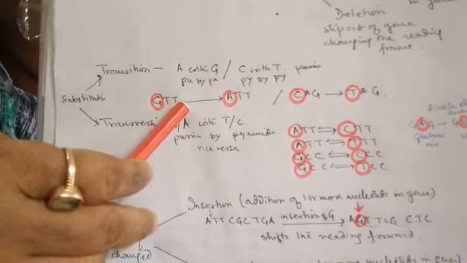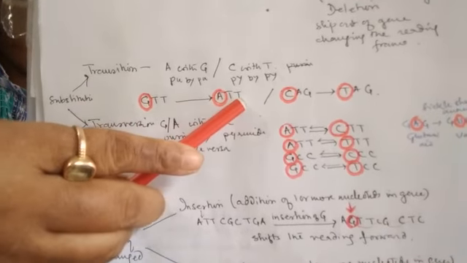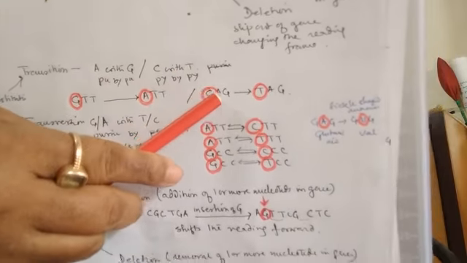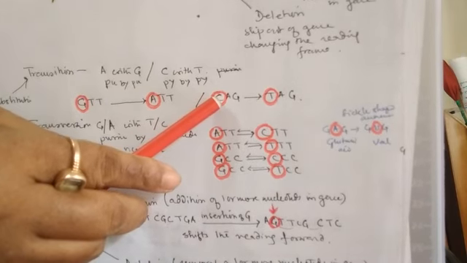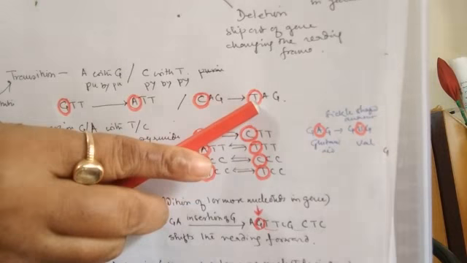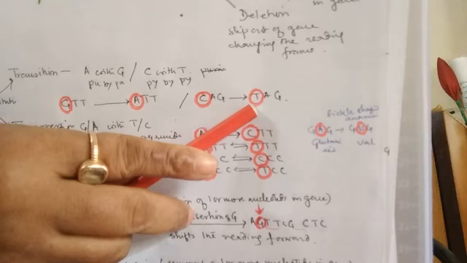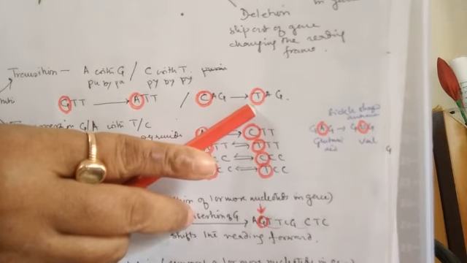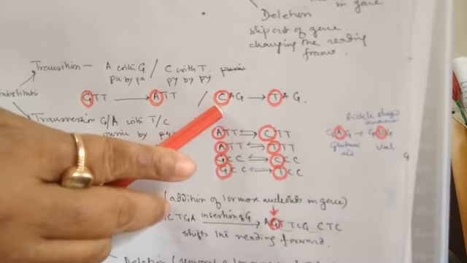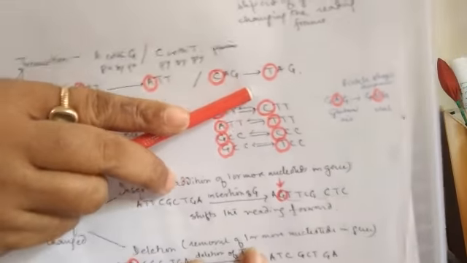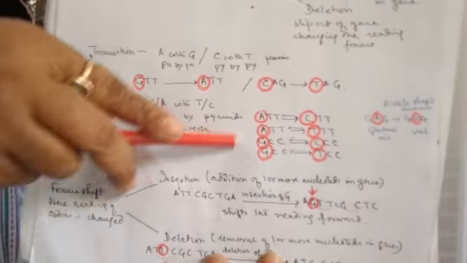So GTT is now ATT. Or you can see here, a pyrimidine is substituted by a pyrimidine only, like cytosine is substituted by thymine. So a pyrimidine is substituted by a pyrimidine only. Clear? So this is called transition.